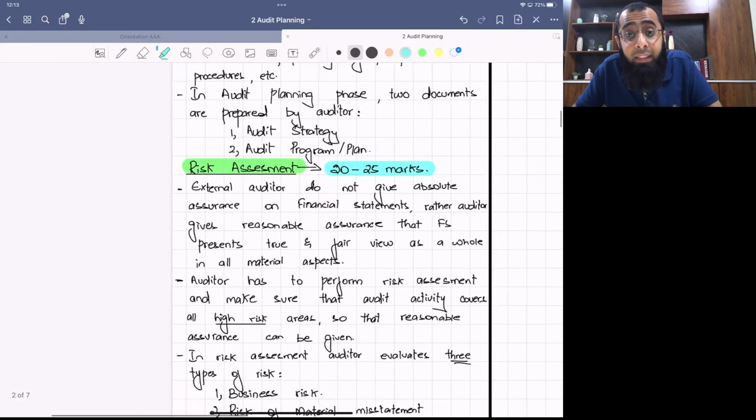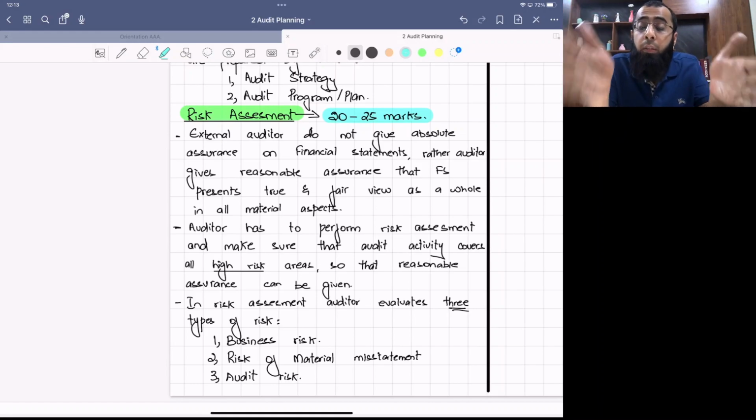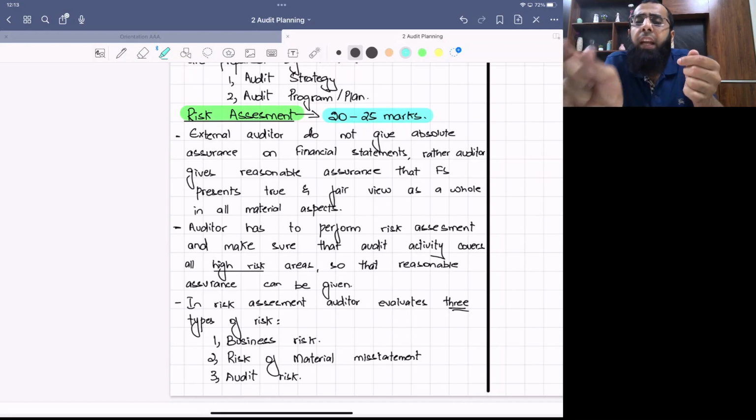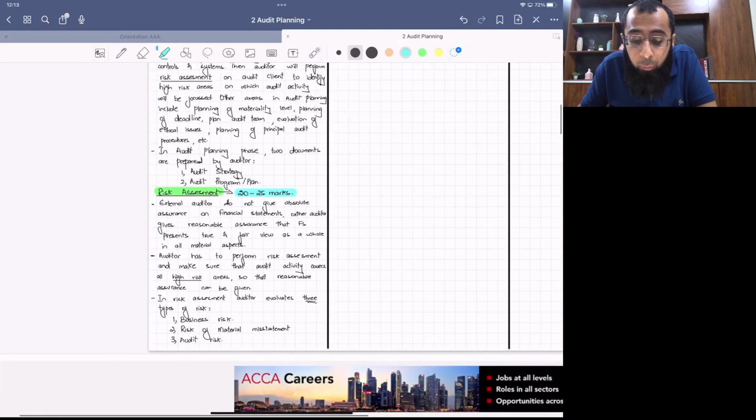What do you mean by this? Within audit planning, the most important component is risk assessment. For example, from audit planning you have 30 marks in question number one; 25 marks will be from risk assessment, and 5 marks from other areas. Like he can discuss detail about materiality level, detail about audit strategy, detail about audit program, or that you plan some audit procedures in response to your risk. So 5 marks for other areas. But the major component of audit planning will be represented by risk assessment.